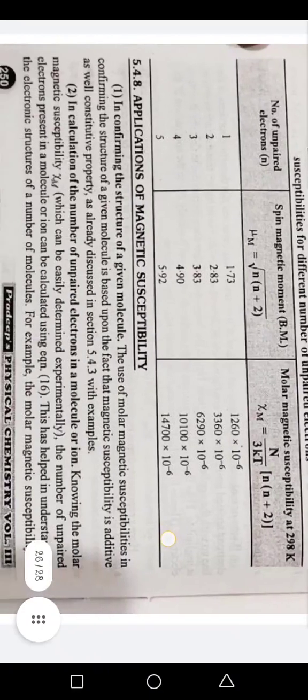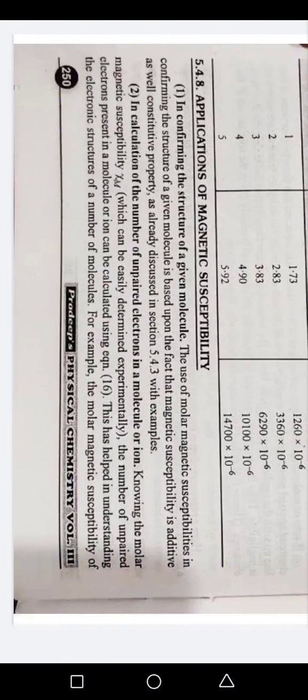5.48 Application of magnetic susceptibility. Number 1. In confirming the structure of a given molecule. The use of molar magnetic susceptibilities in confirming the structure of a given molecule is based upon the fact that magnetic susceptibility is an additive as well as a constitutive property, as already discussed in section 5.43 with examples.